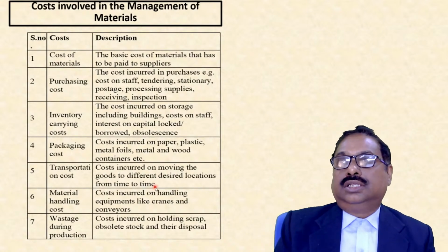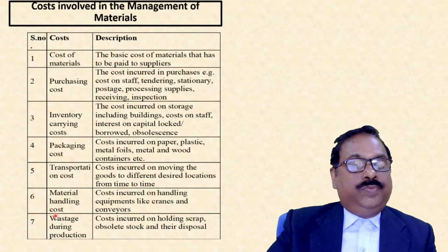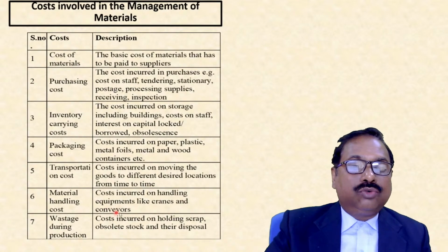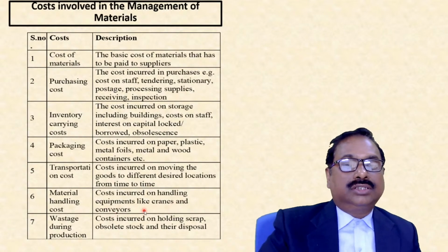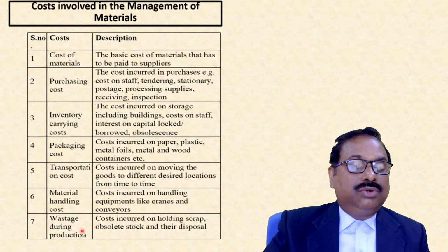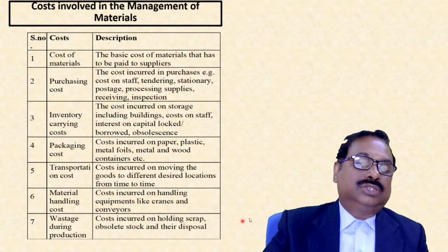We'll study that there are various types of transportation, and we have to select the appropriate one. Next is material handling cost, incurred on handling equipment like cranes, conveyors, belts, etc. Next is waste during production: cost incurred on holding scrap and obsolete stock and their disposal.